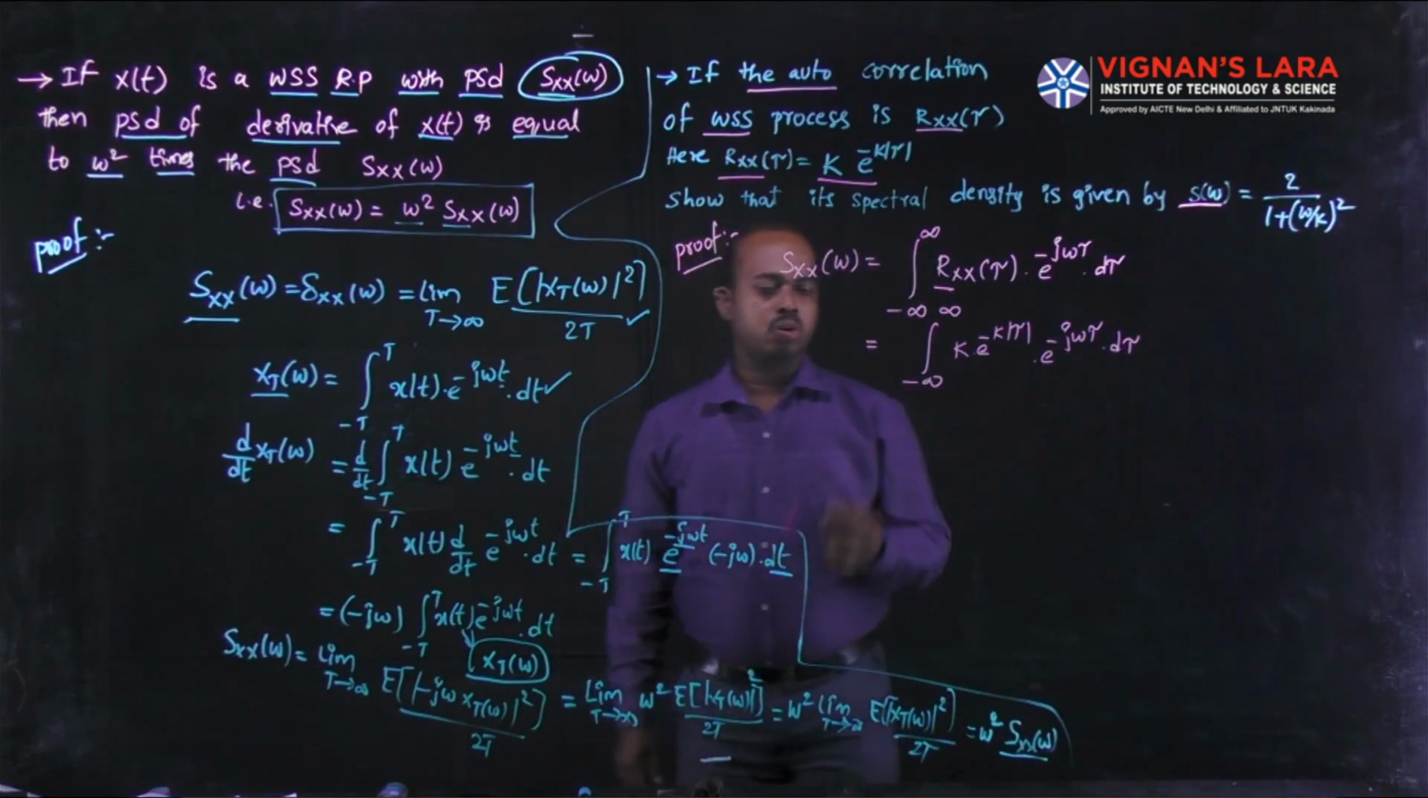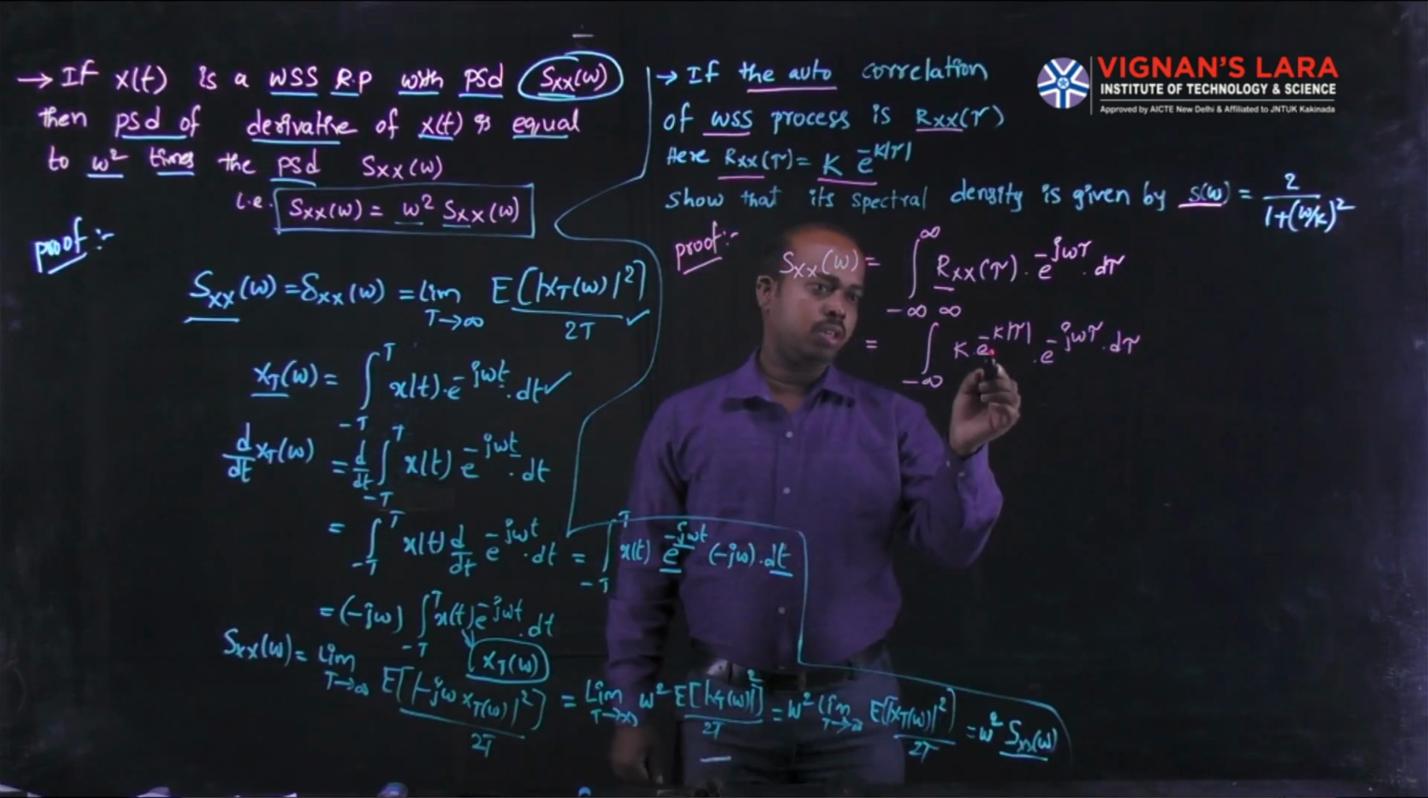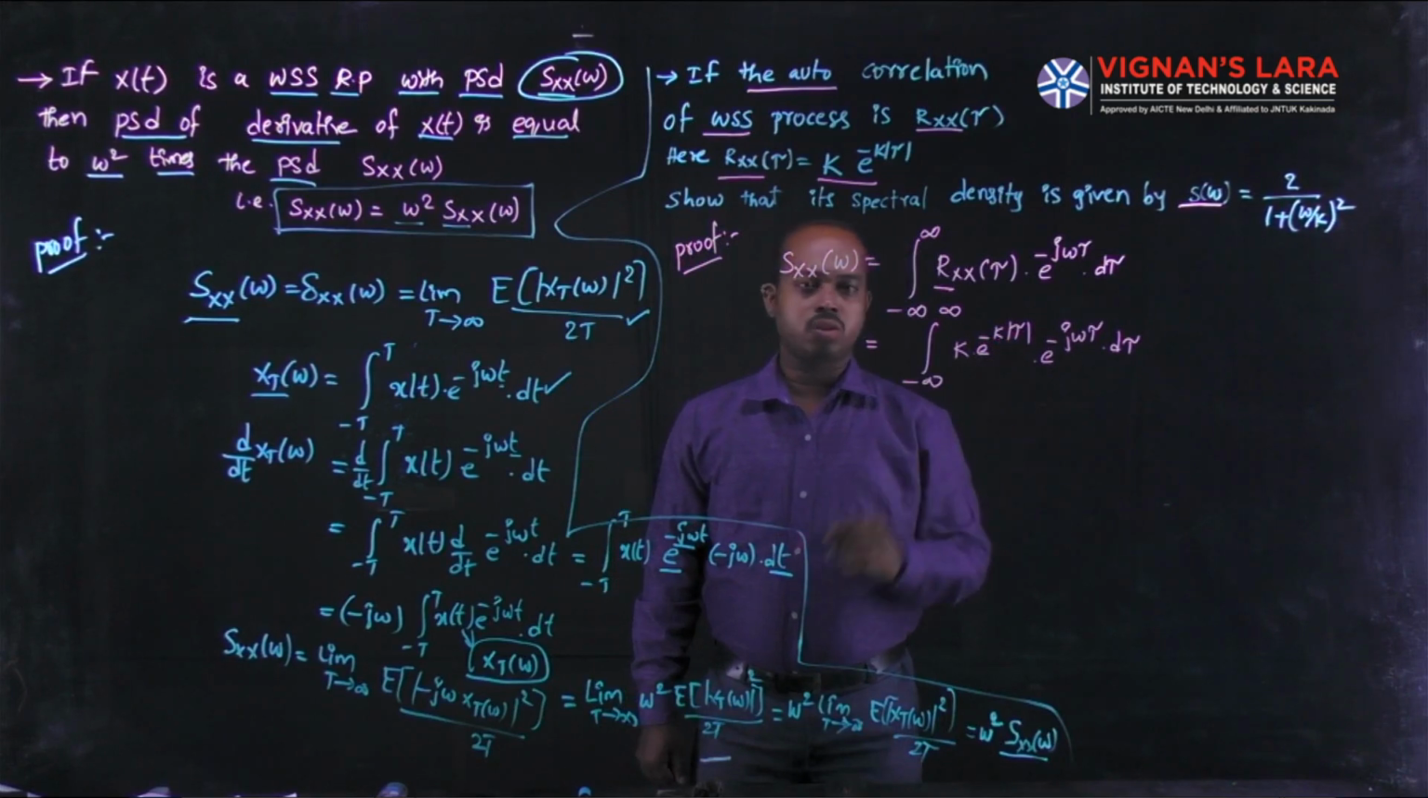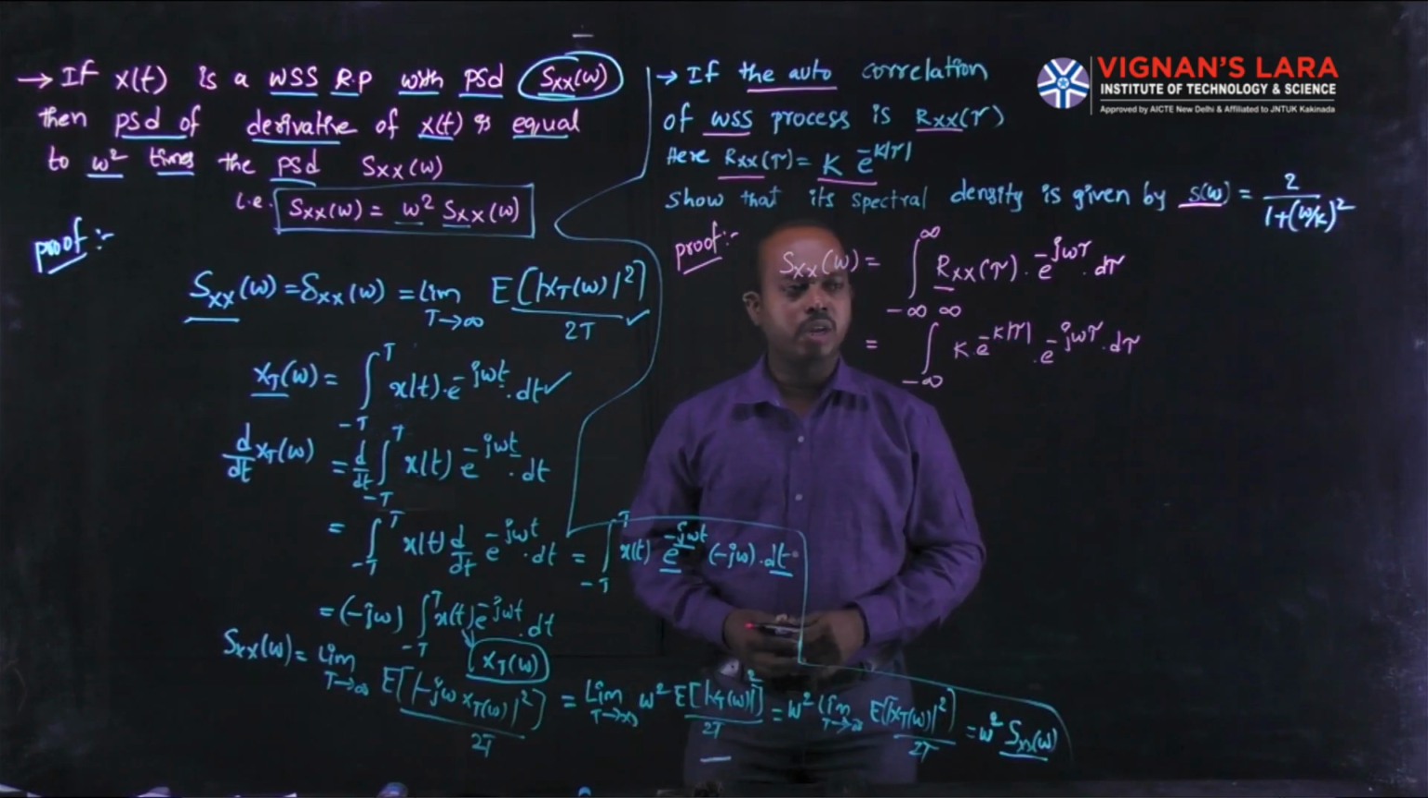Here the K is a constant, and e power minus K modulus tau. Here the modulus tau has to be separated.